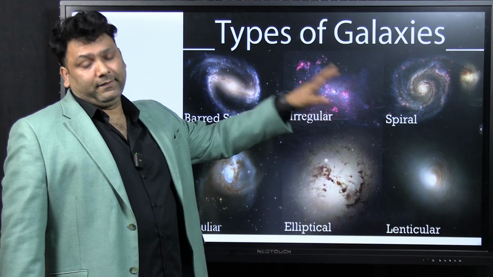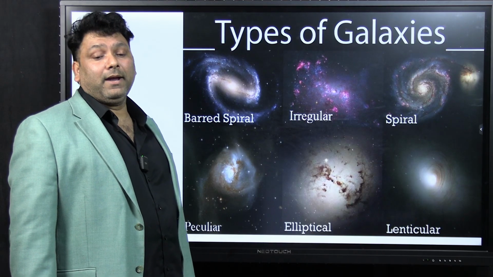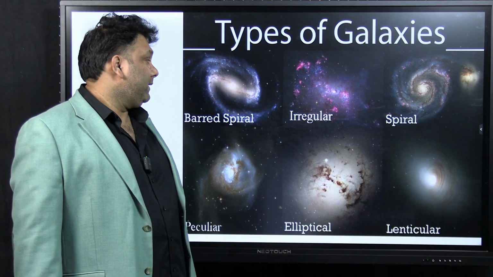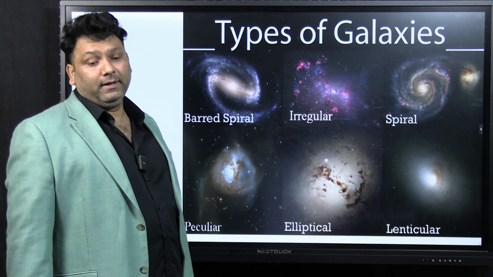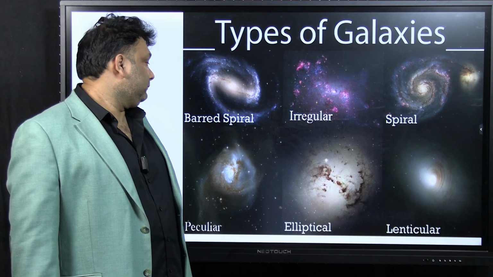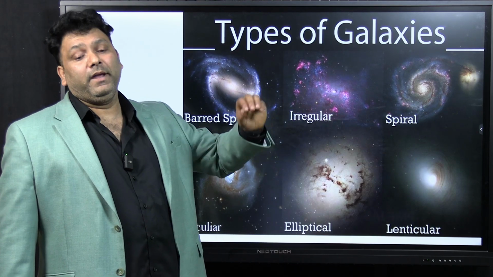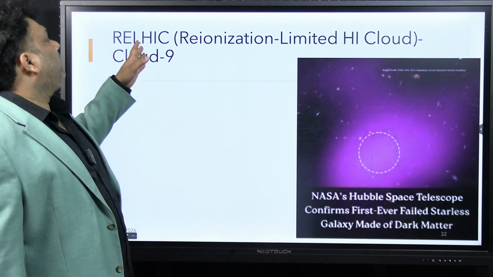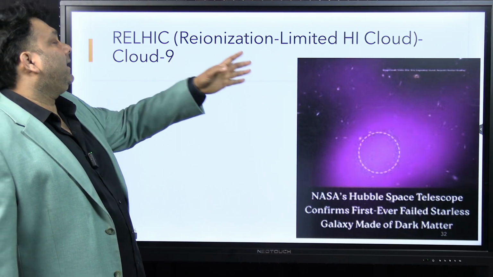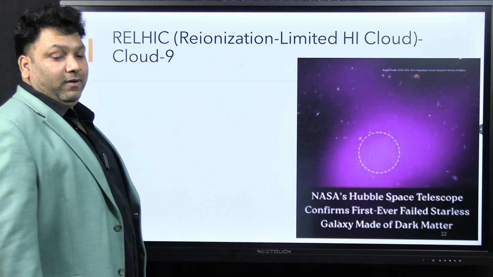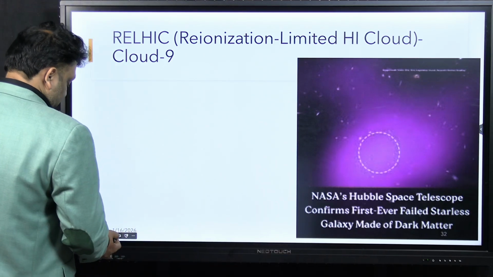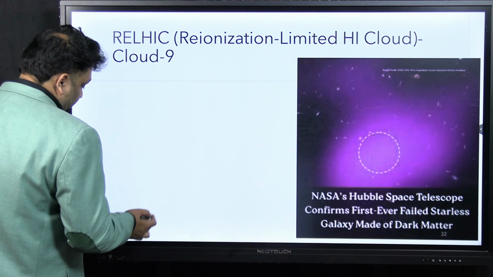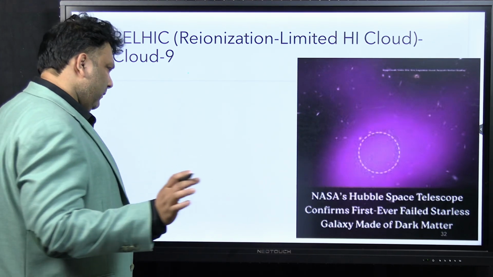So next is types of galaxies. Now what is a galaxy? A galaxy is nothing but a constellation of stars. All the stars come together and form a galaxy. Our galaxy is the Milky Way galaxy, which is a spiral galaxy. Now galaxies can be of various types. Now what is the current affairs here? There is something called Reionization-Limited HI Cloud, or Cloud-9. UPSC may ask what Cloud-9, which was recently in the news, is. Whenever you study current affairs, you will have certain doubts, and I will be clearing those doubts.